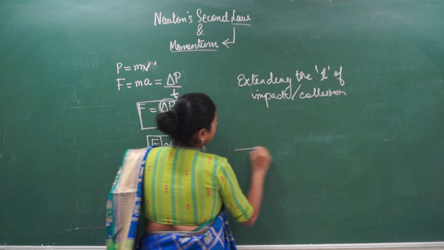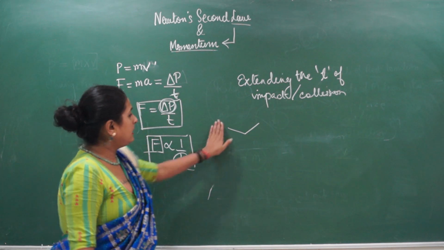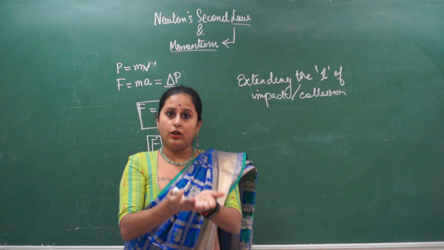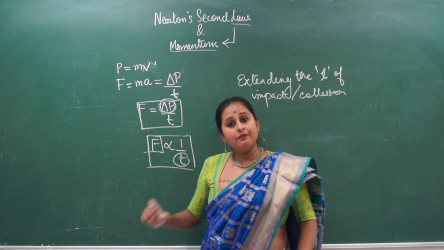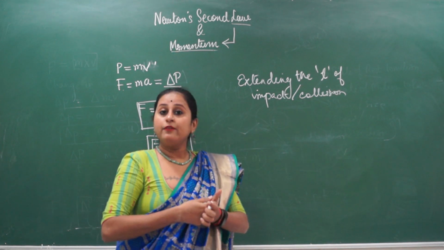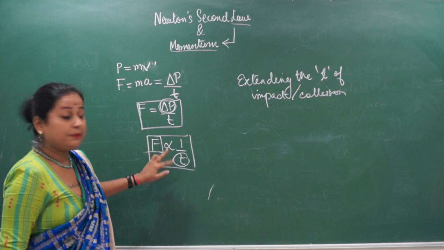So when a cricketer or sports person is going to catch a ball, if he catches the ball right where it falls, it's here. But if he moves the hand back, the time taken will be longer for the ball to touch his hand. So what will happen if time is longer? Force will be lesser since they are inversely proportional.